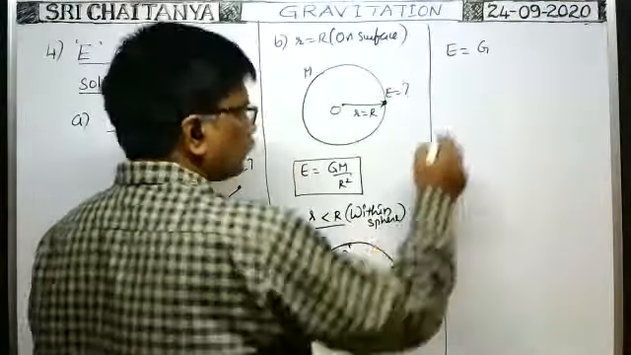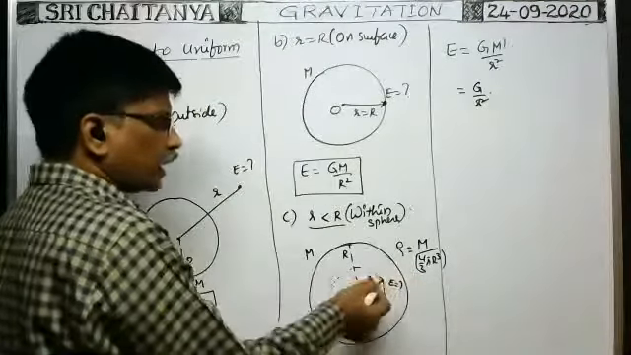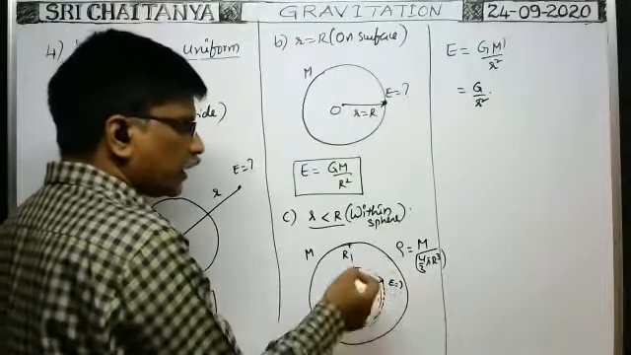This is equal to G by r squared into the mass of this solid sphere. Suppose the density of the entire sphere is rho. Rho means the mass of the entire solid sphere by its volume, 4/3 pi R cubed. It is the density of the entire solid sphere. As it is a uniform solid sphere, density remains the same everywhere. That's why even in this inner sphere, the density remains the same.